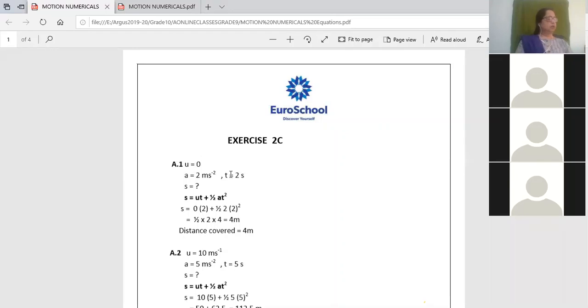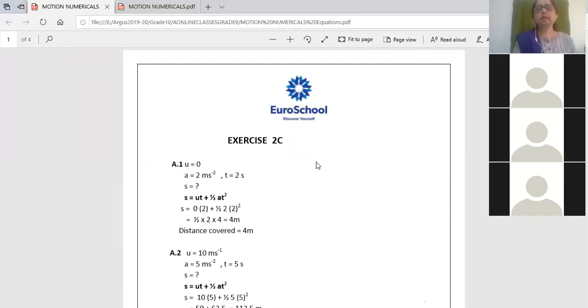Okay, now let us start. The first question. A body starts from rest. Now, children, you have to remember the equations of motion. Listen to me very carefully. A body starts from rest. As I told you, whenever the body starts from rest, u equal to 0. Did you follow? There is a uniform acceleration of 2 meter per second square. The time is given, 2 seconds. You have to find the distance, right?